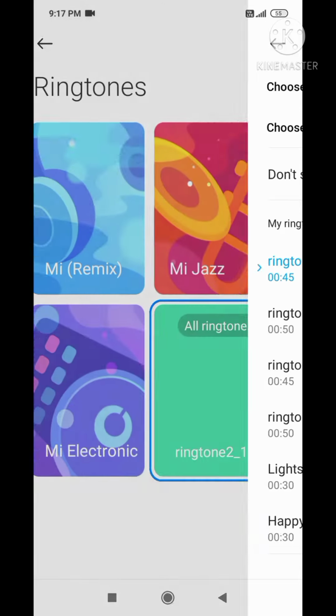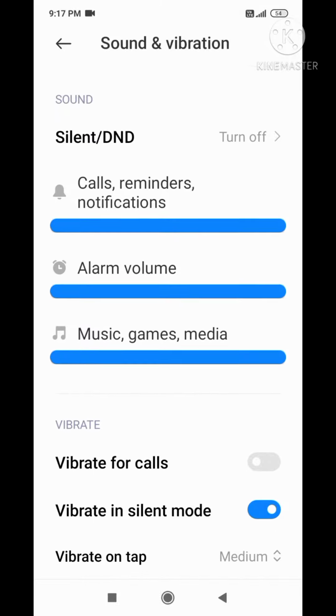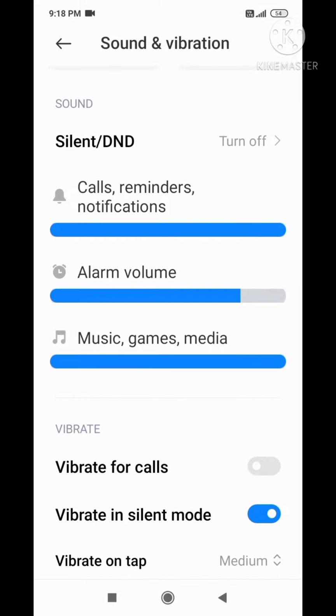So friends, now we can go back. Actually, this is over, but we can even set the call and reminders, alarm volume, and music and games media. That's it then.